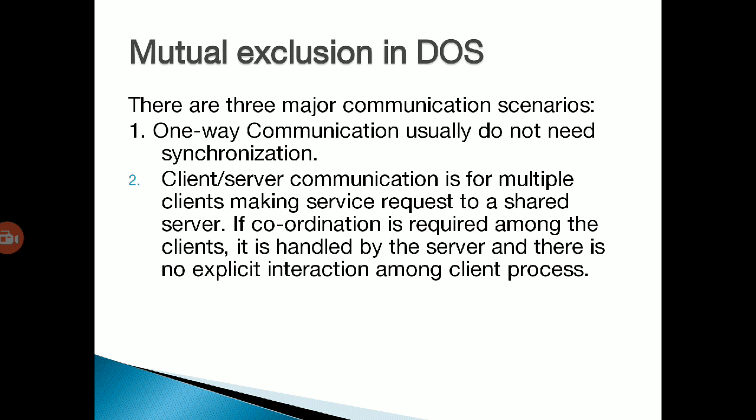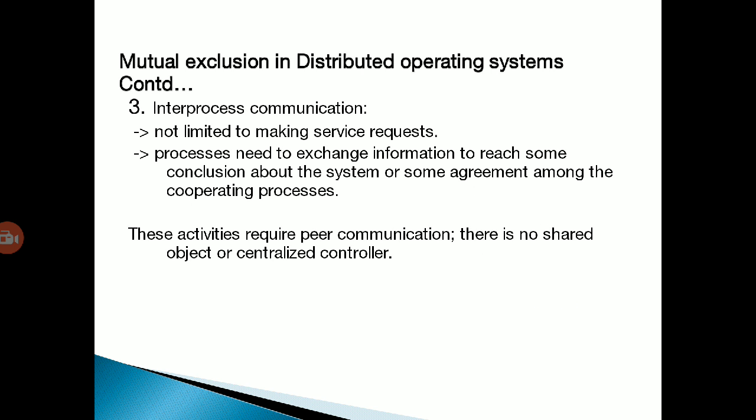If coordination is required among the clients, it is handled by the server and there is no explicit interaction among the client processes. And third is inter-process communication, which is not limited to making service requests; the processes need to exchange information to reach some conclusion about the system or some agreement among the cooperating processes. Here there is only peer communication, with no shared object or centralized control.